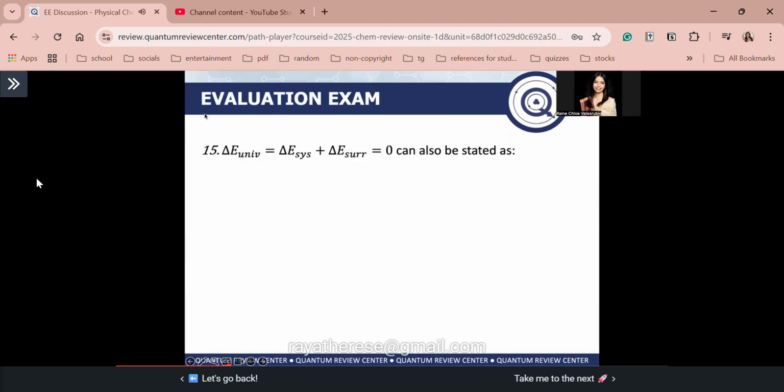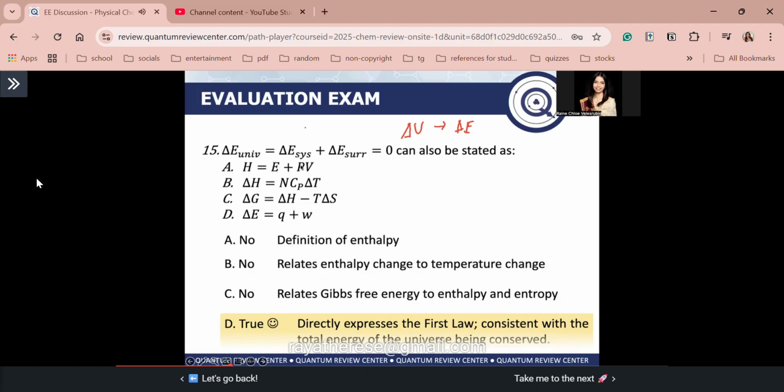Okay, next. Can you do this, guys? Number 15, delta E unit is equal to delta E system plus delta E surroundings, which is equal to 0. And this can also be stated as, what could the answer be, guys? Again guys, recall, in some other references, delta U is just delta E. Okay? So guys, this says the delta E of the universe is equal to 0. Okay? So, who will say this? Any guess? Guys, let's look at them one by one.